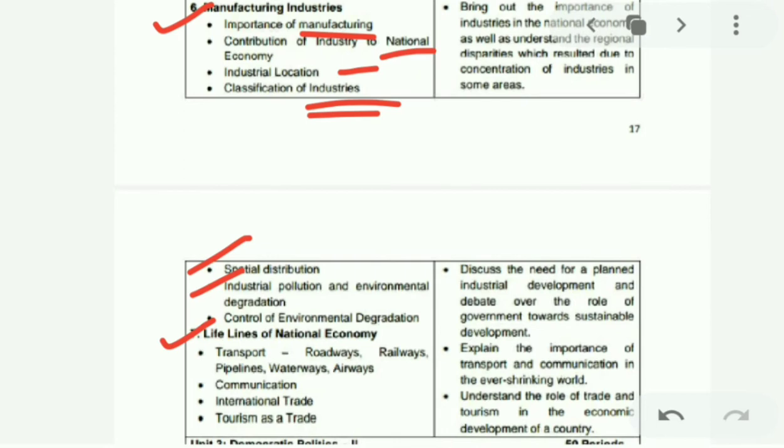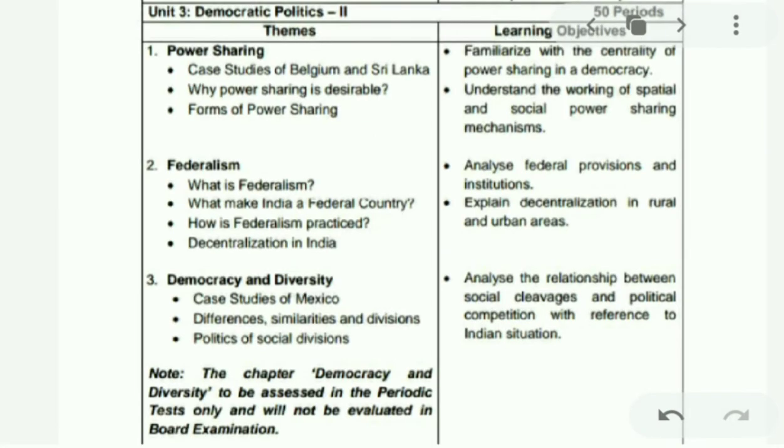In this we will study transport, communication, intertrade and tourism as trade. Next we will move on to unit 3. Unit 3 is civics. In this, chapter 1 is power sharing. In power sharing we will be studying the case of Belgium and Sri Lanka, why power sharing is desirable, and the forms of power sharing.